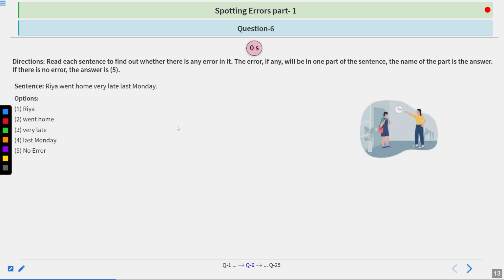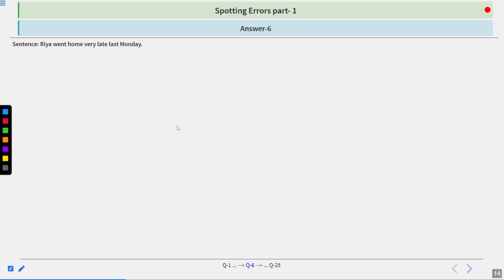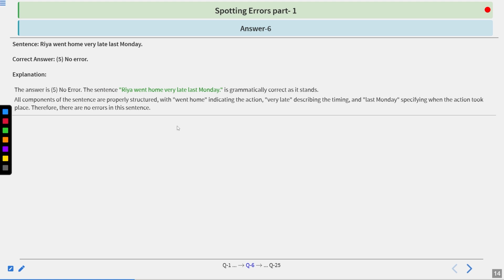I hope you have found it. Let's look at the correct answer and the explanation. The correct answer is 5, which is no error. And the explanation is, the sentence Ria went home very late last Monday is grammatically correct as it stands.